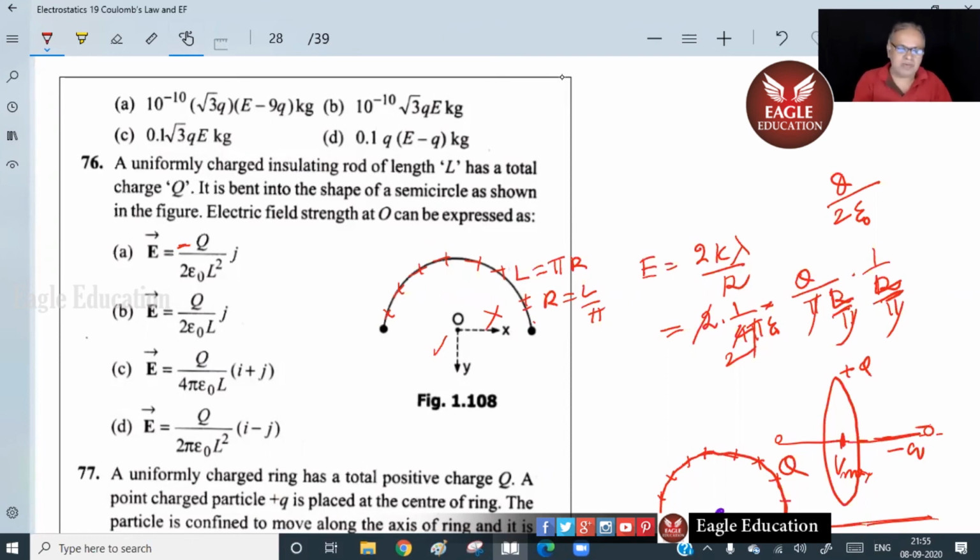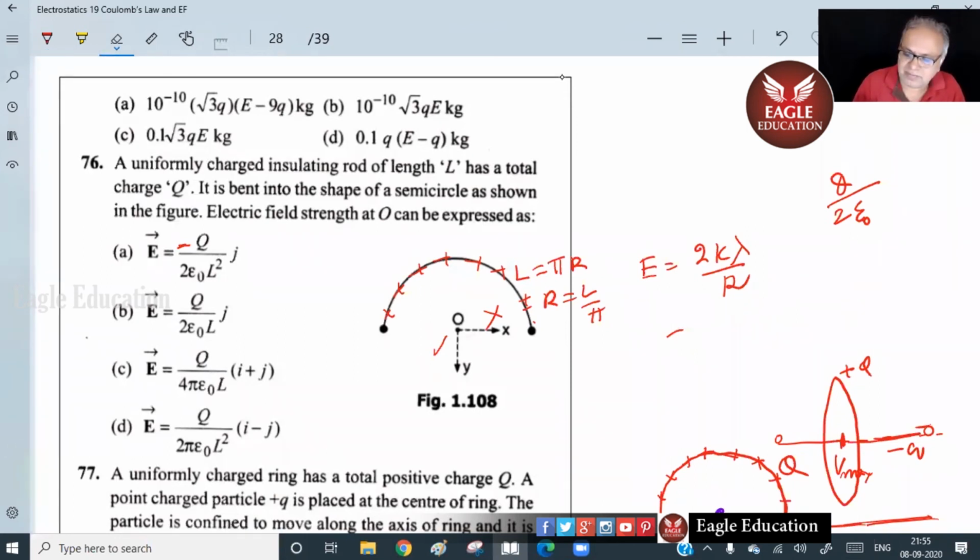Let us do it. You should have told me what am I doing. When I'm saying L by pi, you're not saying anything. You're interrupting me in the middle and saying that this is the answer. So how do I know that? Tell me. When I'm writing the answer, both of you are just saying this is the answer, that is the answer. As if I asked you not to do it. No, your way of doing things is not going to be good.